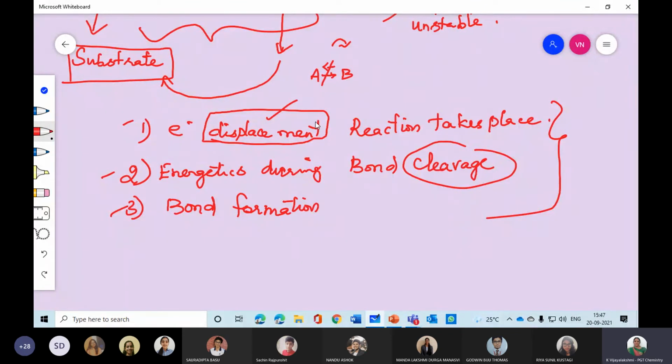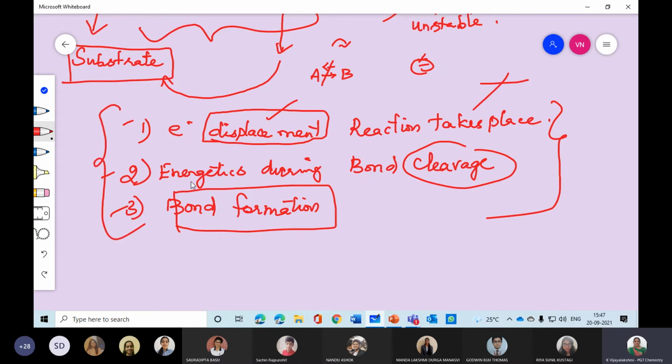Bond formation: maybe a double bond is there, and due to bond cleavage it breaks and you may get only one bond, or even that bond may go away. In this way, these are the three points we are going to learn during the organic reaction, how the reaction mechanism takes place.